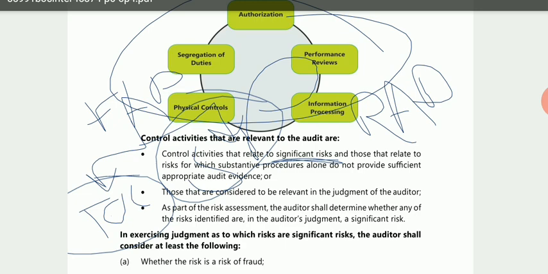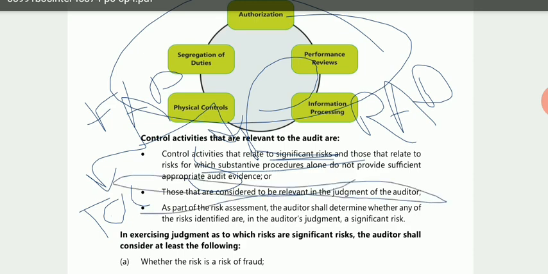So when will the auditor check the control activities? When he finds that the control is related to significant risk. Then second point, if he finds that substantive procedure alone does not provide sufficient and appropriate audit evidence. And then third, those that are considered to be relevant in the judgment of the auditor, that means those controls which he finds relevant as per his professional judgment.